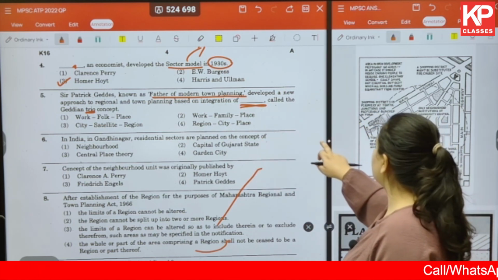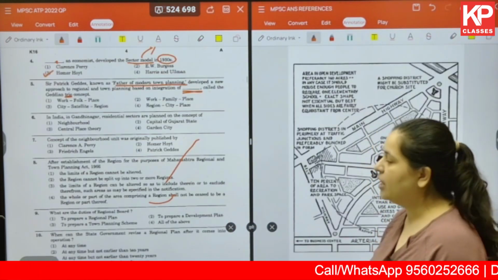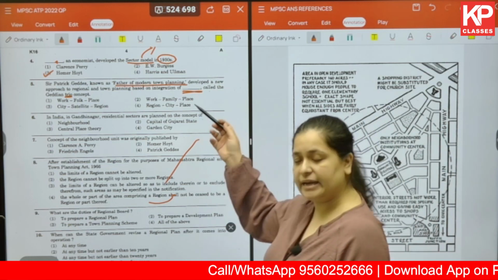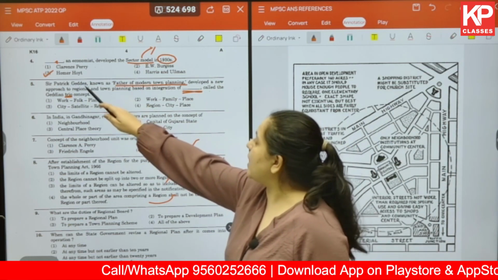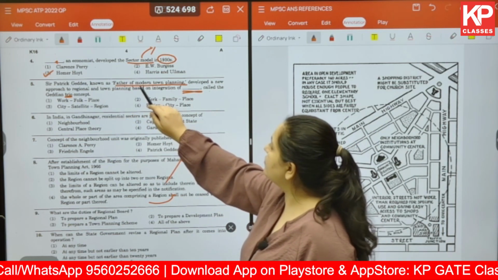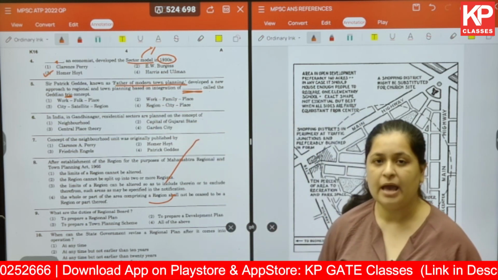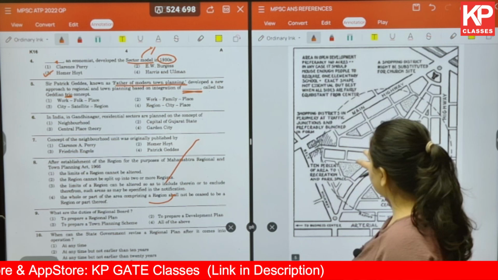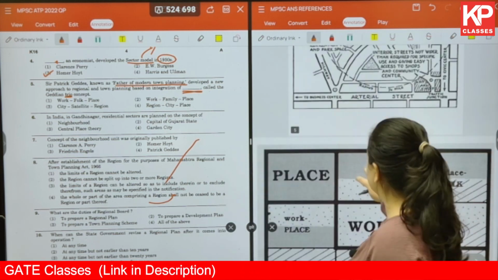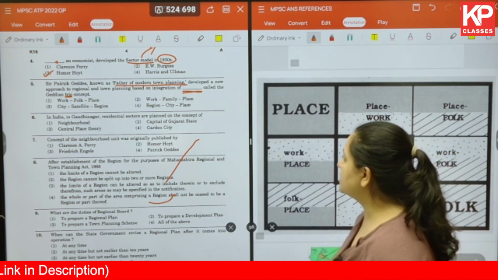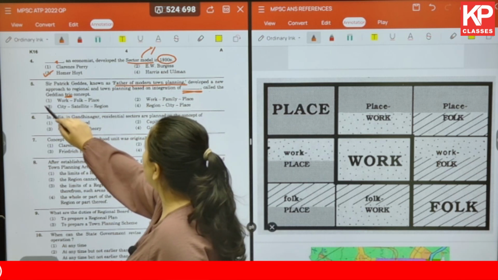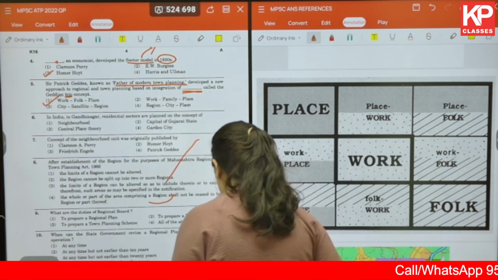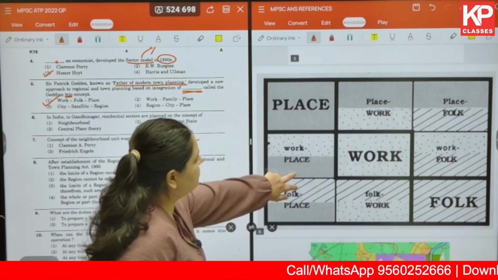Before we move on to this particular question, one thing that you should note, which is directly given in the question, is that Sir Patrick Geddes was also known as the father of modern town planning. You can have a direct question like this also in your exam. Moving on to the theory that he has given, the trio is called work, folk, and place. Now let us look into the details of this particular theory.